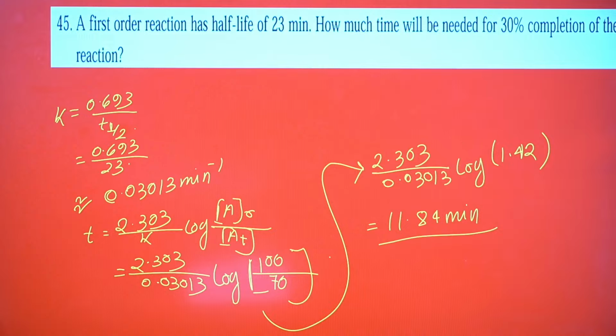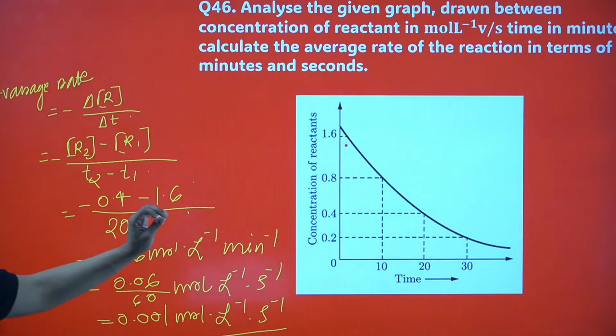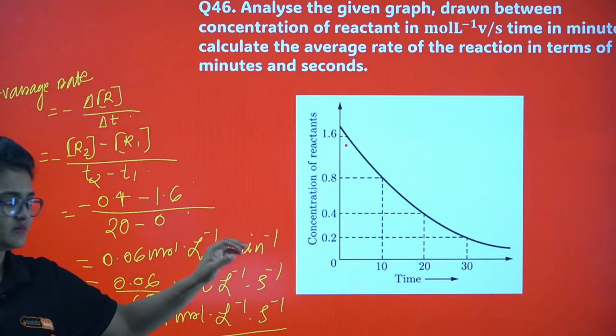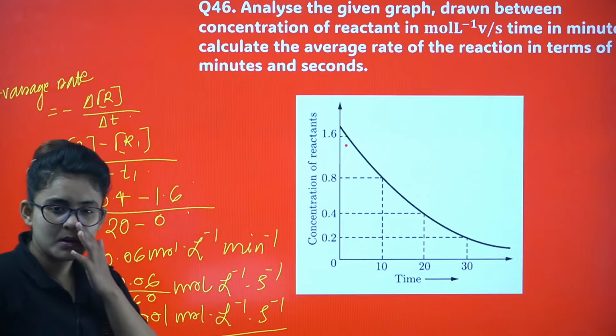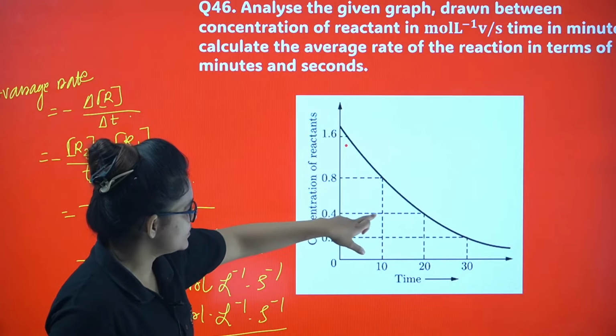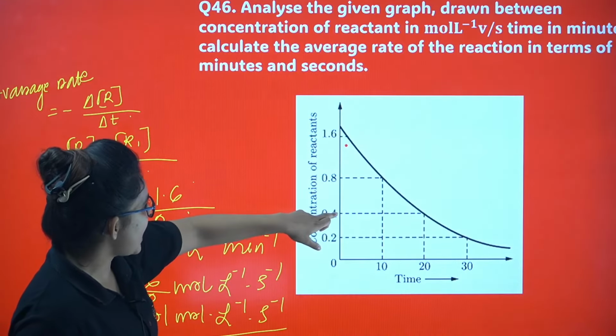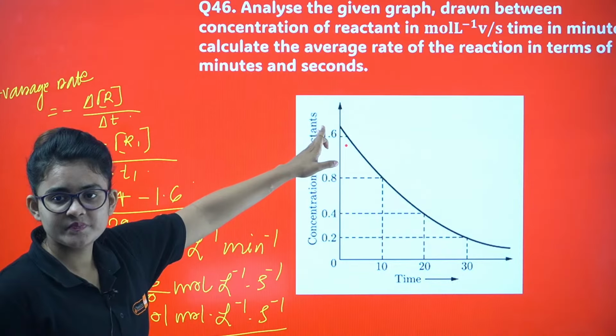Okay, how to take R2 and R1. Here you can see, for this particular case, 30 seconds is the ending of the reaction. For this case, just take any one instant, let's say I'm just targeting this one. You can target this one, anything. If I take this one, this will be my R2, and R1 means the beginning, right? R1 means from where I started.